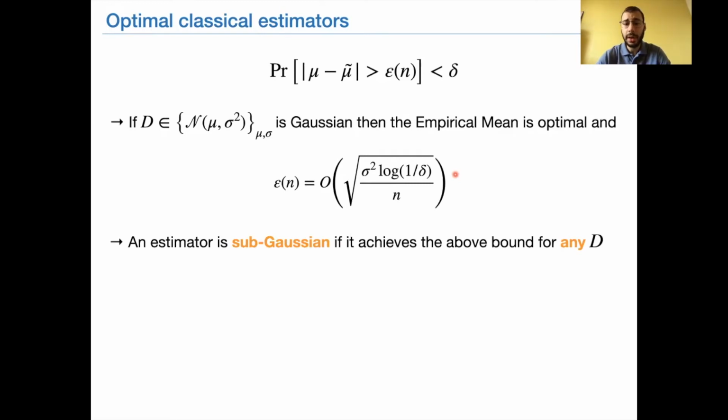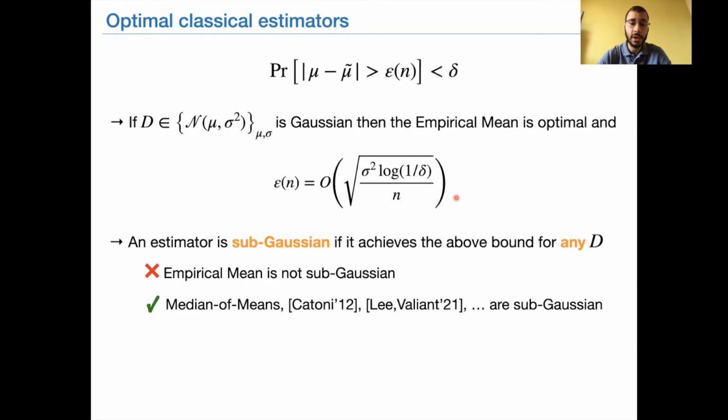Now, in the more general case, where the distribution can be arbitrary, we'll say that an estimator is sub-Gaussian if it can achieve the same deviation bound as above, but for any distribution. Of course, the natural question is, do there exist any sub-Gaussian estimators? If we start with the empirical mean, it turns out not to be sub-Gaussian, and it performs worse on some non-Gaussian distributions. However, there does exist a sub-Gaussian estimator, and here are a few examples.